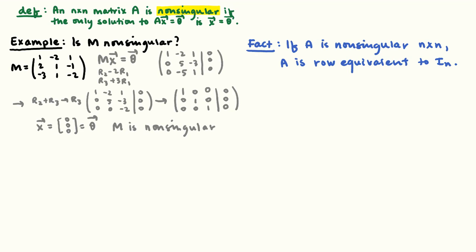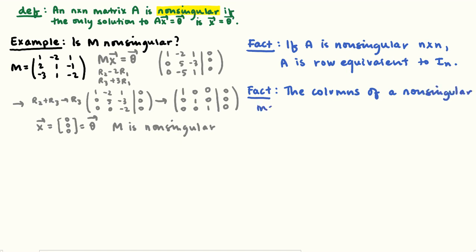But the other thing I want to point out, just to play this off of the previous video, is that if A is non-singular, this is very similar to looking at, if instead of starting with M equals a matrix, I had started off with a set of vectors that were the columns of M, then I would have just shown that that set of vectors was linearly independent. So what I'm going to say is the columns of a non-singular matrix are linearly independent.